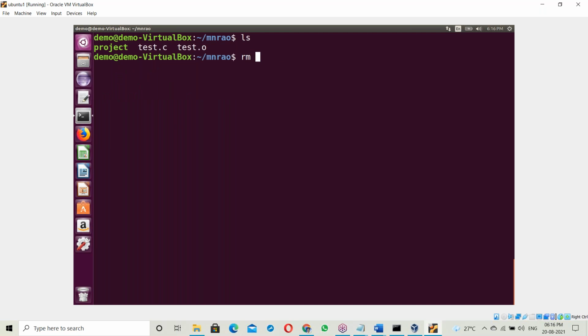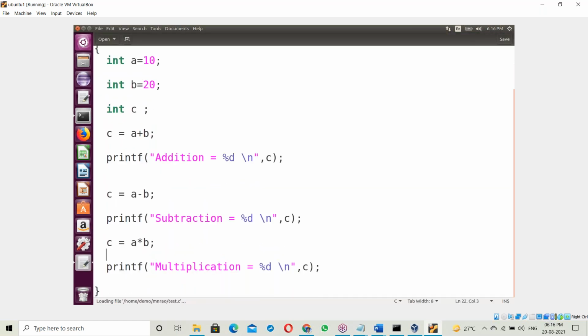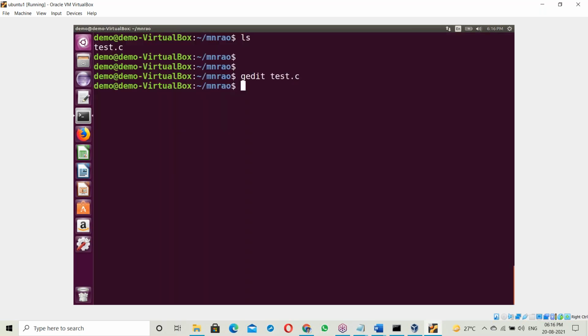Suppose there are some mistakes. One second. Let me remove that file here. Remove test.c, then open test.c in gedit. Let us make some mistakes. Suppose a semicolon is missing here, a plus is missing here, a double quotation is missing here, a comma is missing here, a bracket is missing here. Save with Control S.